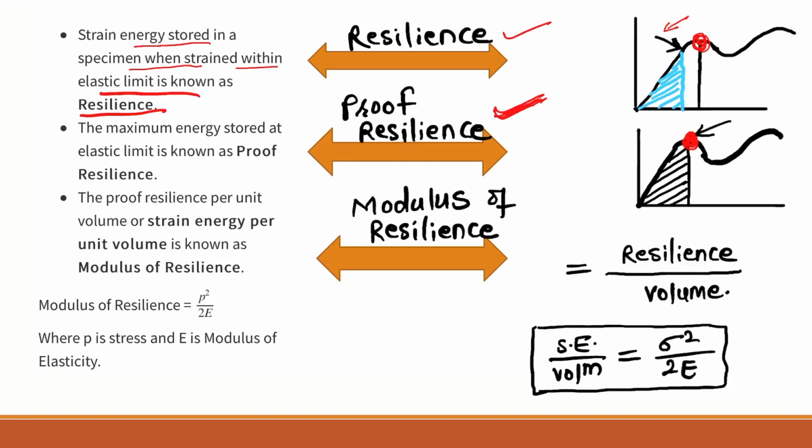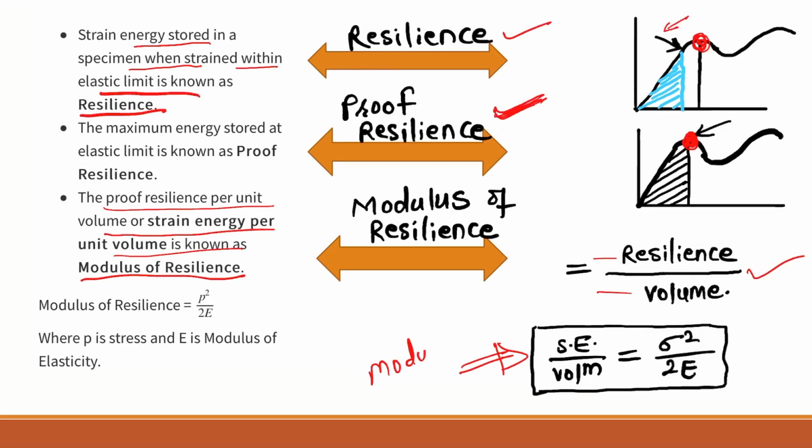Now there is another term known as modulus of resilience. What is this? It is basically this proof resilience per unit volume, or strain energy per unit volume. So this is known as modulus of resilience.